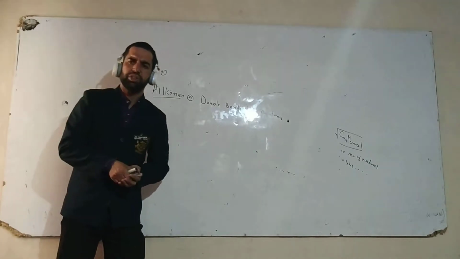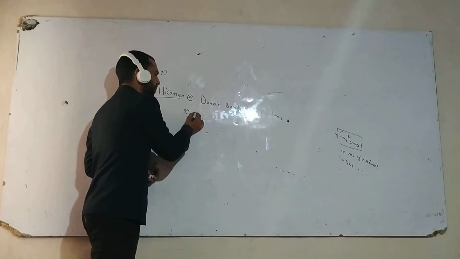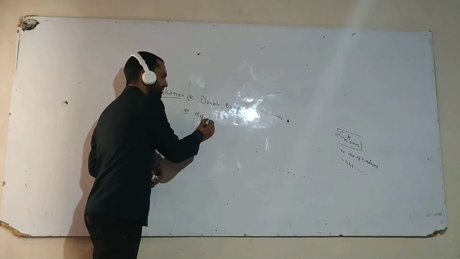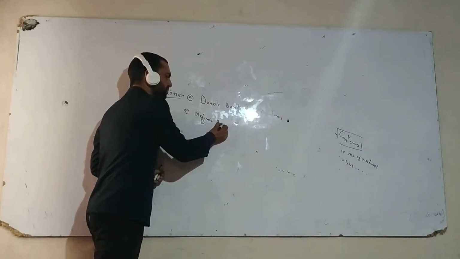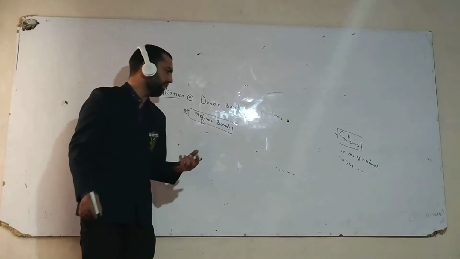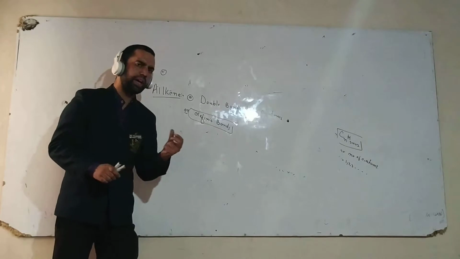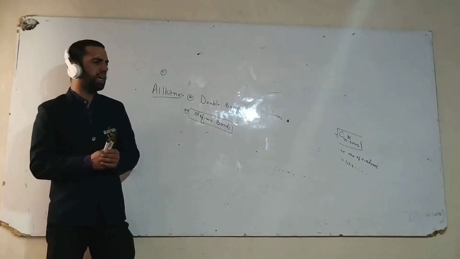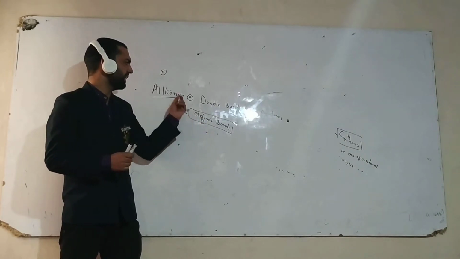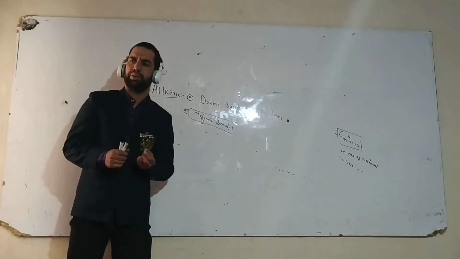The double bond is also called an olefinic bond. The compounds which contain a double bond, this double bond is also called an olefinic bond. Olefinic means forming products which are oily in nature. Most of the oils contain olefinic bonds or contain alkenes. That is why the double bond is also called an olefinic bond.